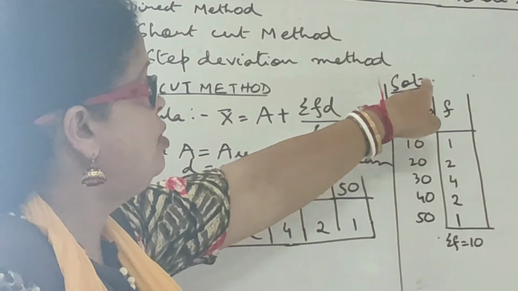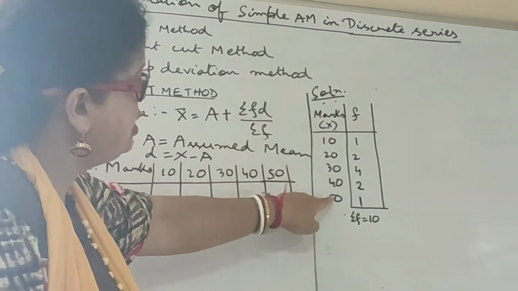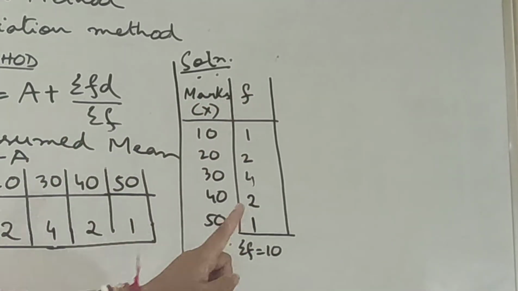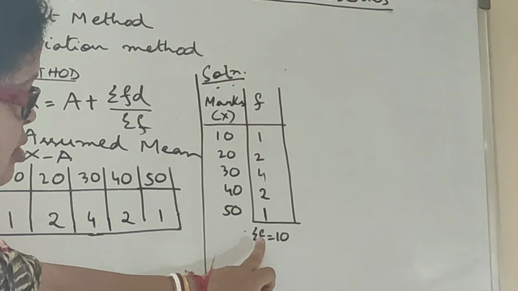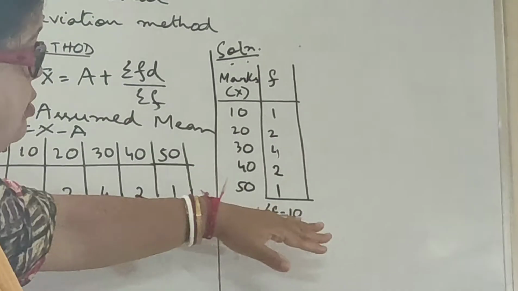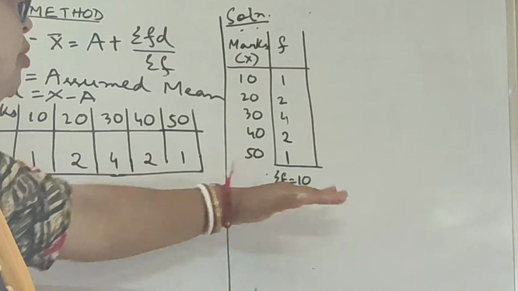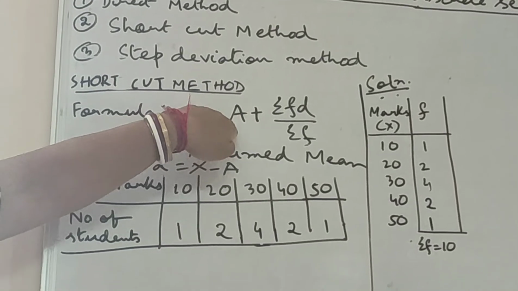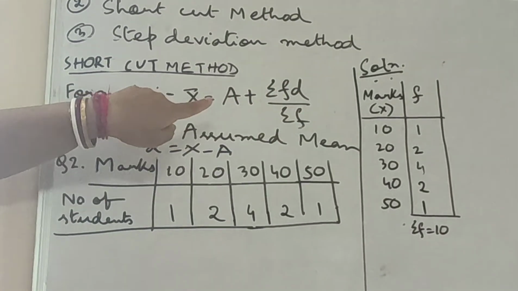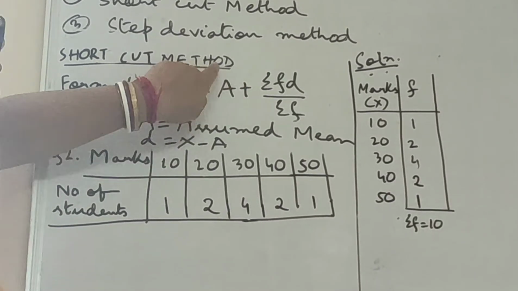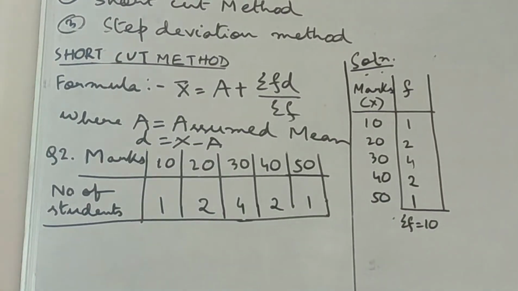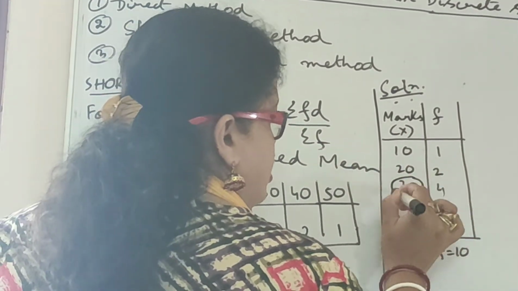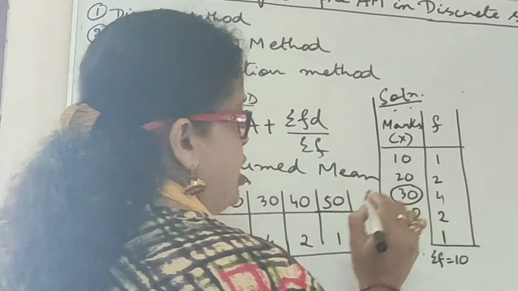Now see the solution. I have written the marks of different students over here, and I have written the frequency over here also, and summation f, or simply the total frequency, is 10, which we have already arrived at beforehand. Now look at the formula. What is the formula? A plus summation f into d upon summation f. So in this formula, we are already having a. What is a? Already I told you that a I will take as the middle value of the series. So let me take assumed mean as 30. Suppose this is a. Assumed mean as 30.